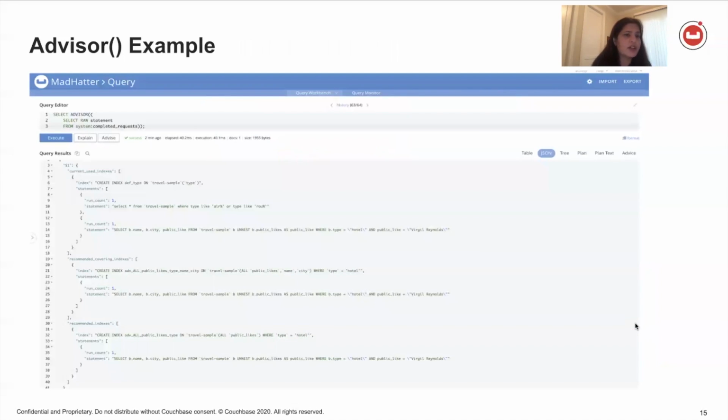So for example, here I'm saying select advisor, select raw statement from system completed requests. So it looks at all the statements that ran, and the statements that ran in that session were basically select star from travel sample and select this one. For that, the index that was used from the system was this one. And these are the recommendations for the indexes that one should create for better output, right?